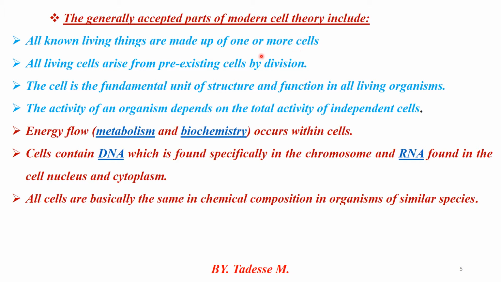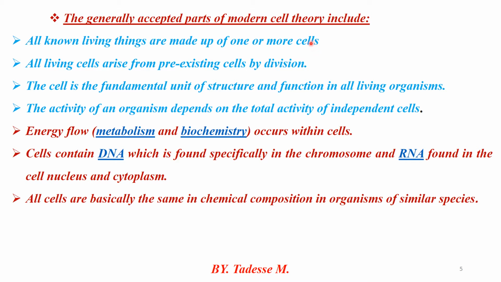When these two cells are joined together, it is possible to produce a diploid cell. That diploid cell is called a zygote. The zygote develops into an embryo. The embryo develops into the placenta. Through this process, the final organism is developed. Therefore, all living things are made up of one or more cells.